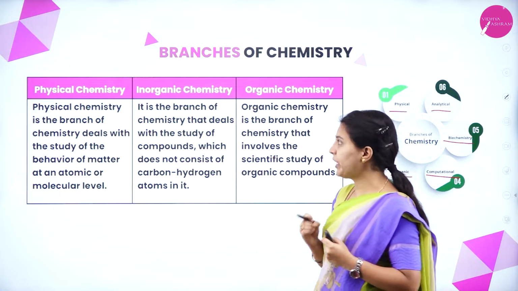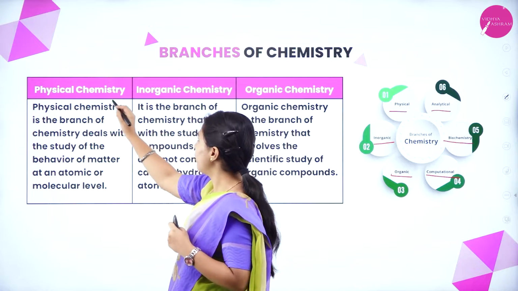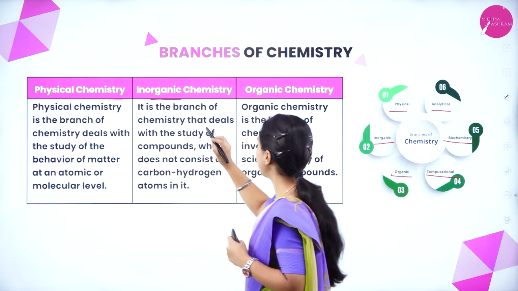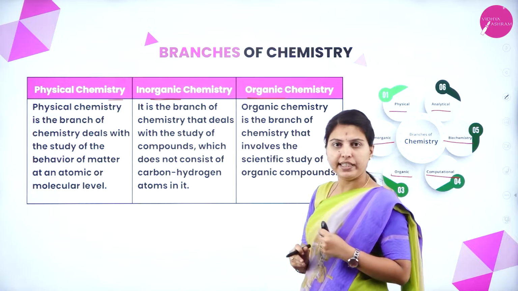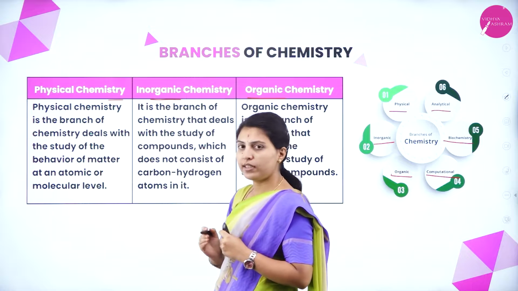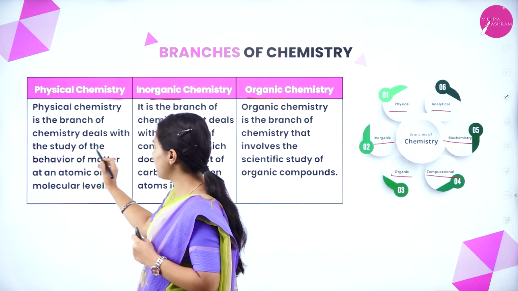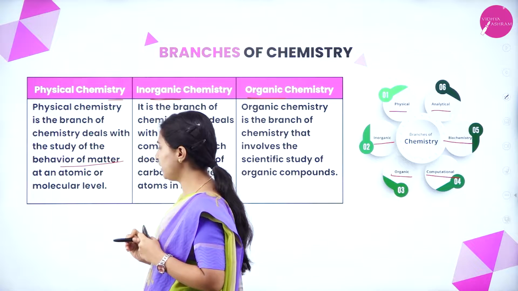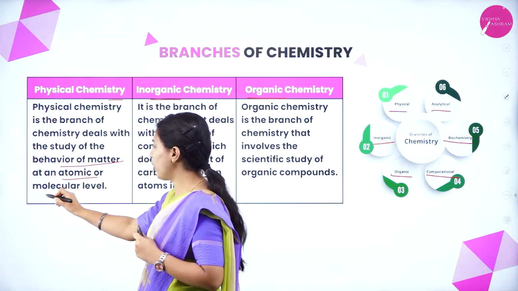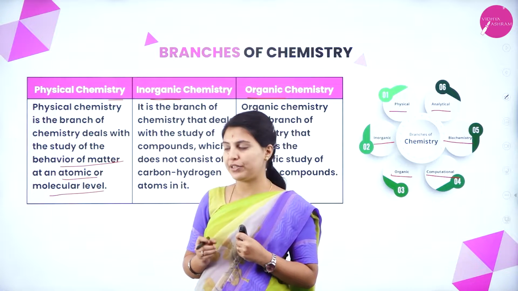But as per our syllabus we will study only 3 branches, that is physical chemistry, inorganic chemistry and organic chemistry. Then what is physical chemistry? Physical chemistry is the branch of chemistry that deals with the study of the behavior of matter at an atomic or molecular level.